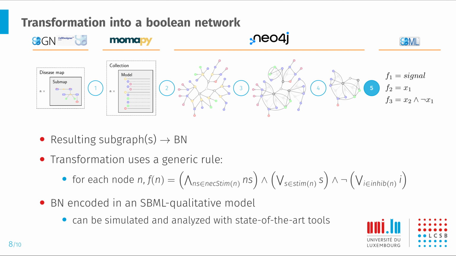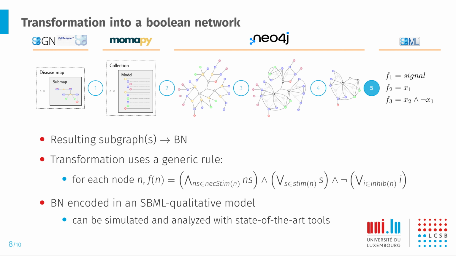Finally, in the last step, we transform the obtained subgraph into a Boolean network. To do so, we use a generic transformation rule. And finally, the Boolean network that we obtain is encoded in an SBML qualitative model that can then be simulated and analyzed using state-of-the-art tools.